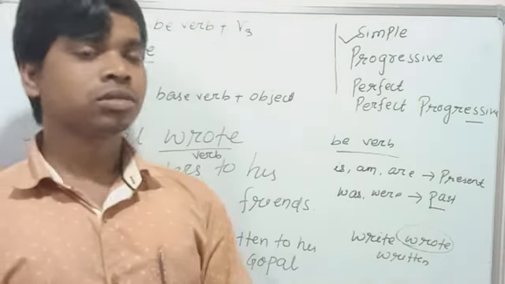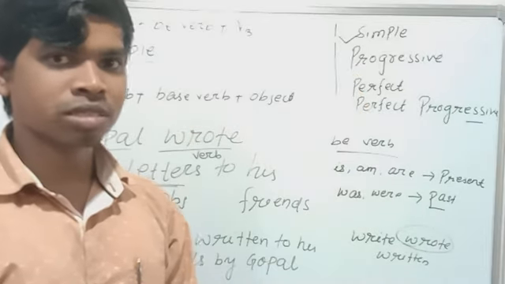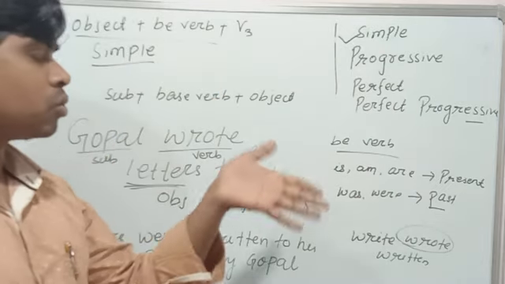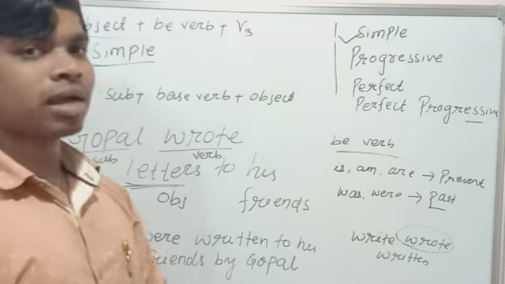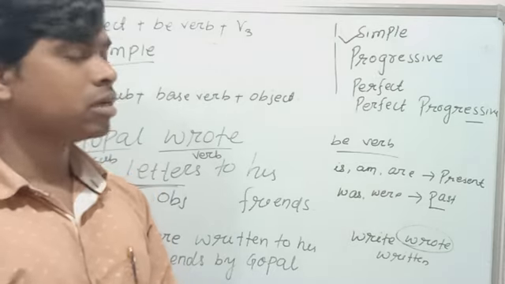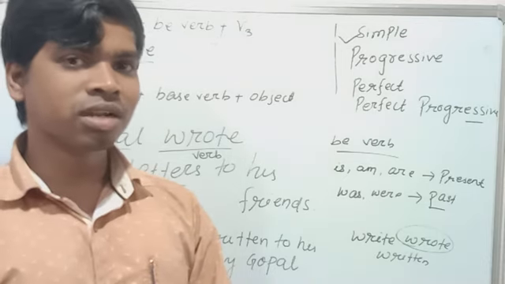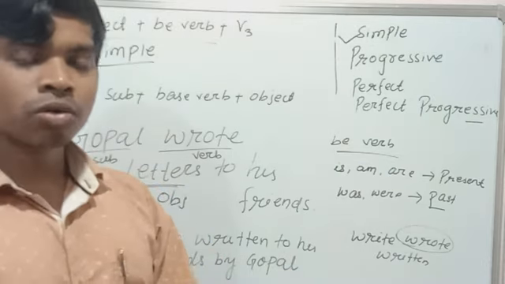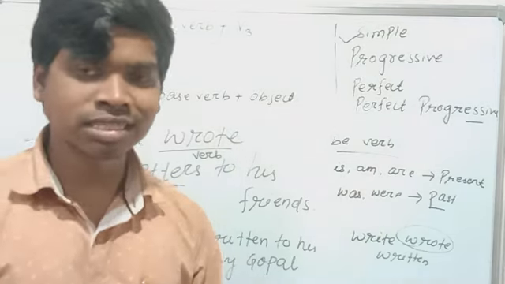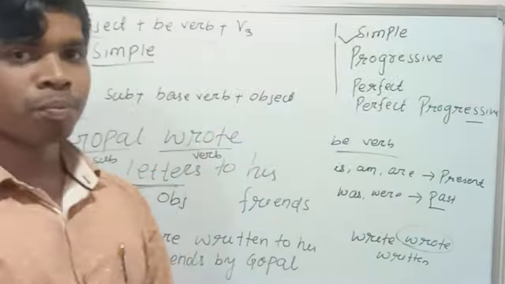Okay students, first we will know the four forms: simple, progressive, perfect and perfect progressive. This is the first form, for which I have already explained how to convert active voice to passive voice in simple form. In the next video we will discuss progressive, perfect and perfect progressive. I will give some more examples in the description box. You will try to convert active voice to passive voice in simple form.